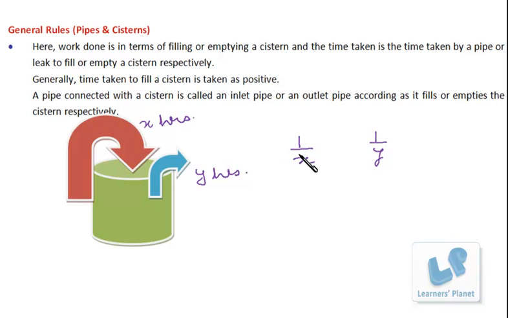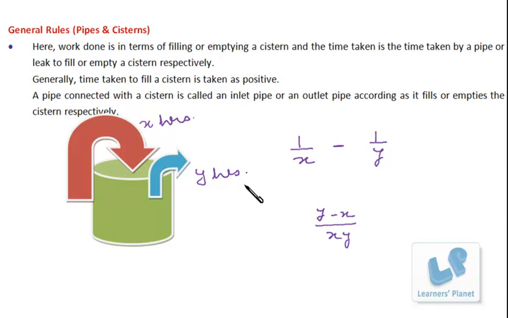Now this is a positive work and this is a negative work. So this pipe is filling the tank and this pipe is emptying the tank, and this is a negative work, so I'll just put a negative sign over here. Now what would happen? It's (Y minus X) over XY. So in 1 hour, this much portion of the tank will be filled up or emptied, isn't it?